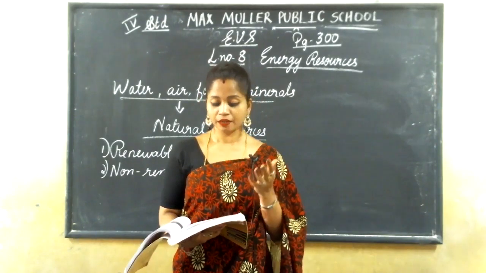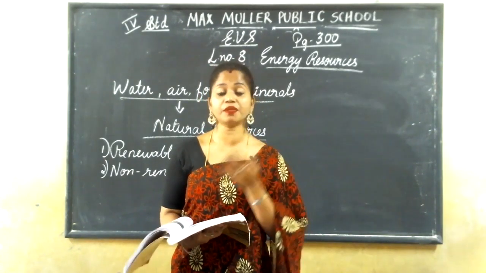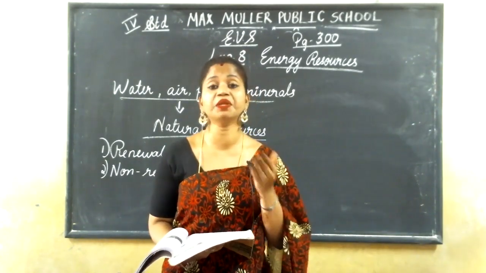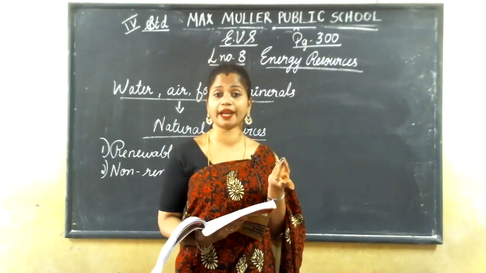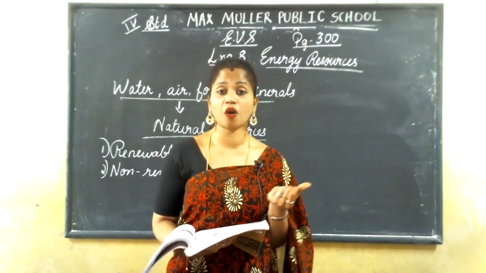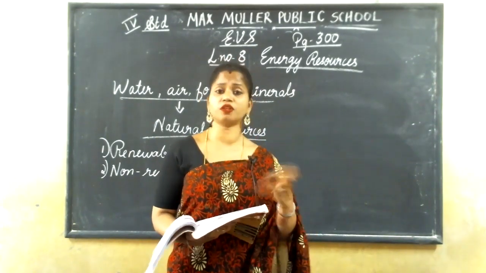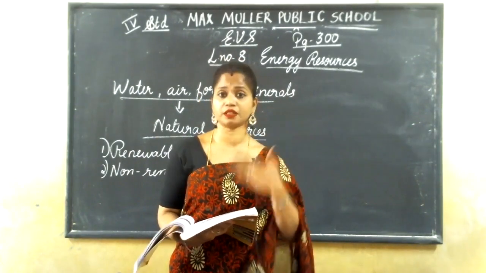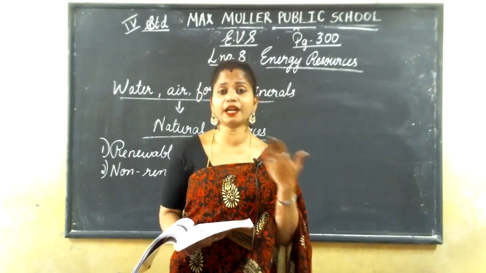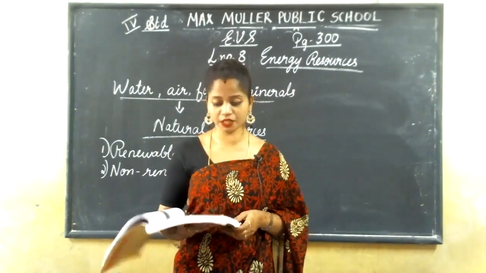Air, water, wind, soil, these all can be used, and even if we use them, we can get them again and again.